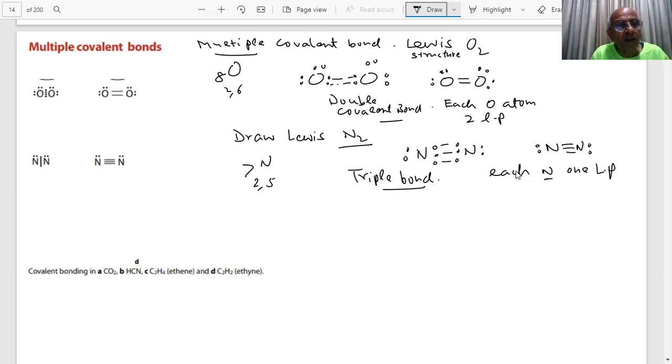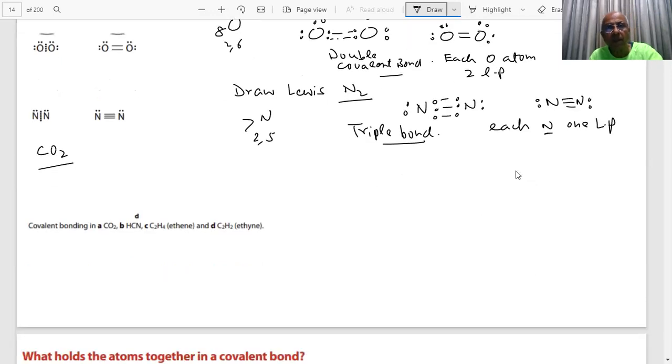Now I say you draw for CO2, carbon dioxide. How will you draw for CO2, students? How many electrons are there in the valence shell of carbon?